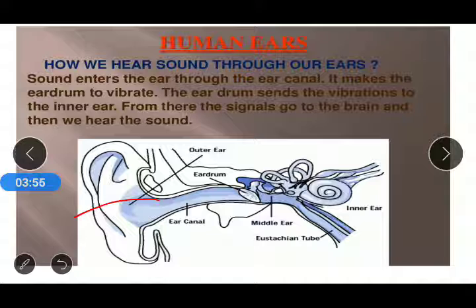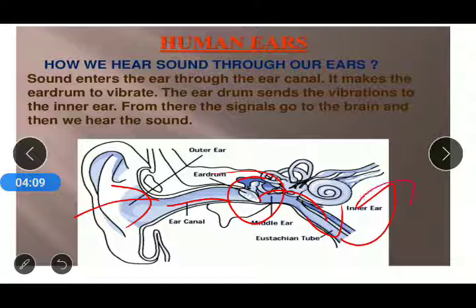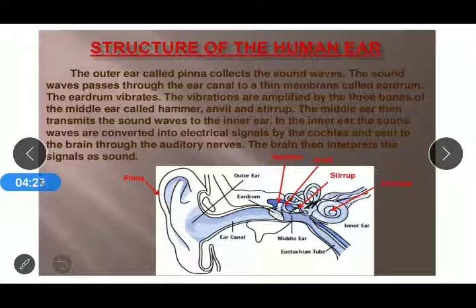So first of all, the sound enters from the outer ear, through which it moves into the ear canal. Then it vibrates the eardrum. Those vibrations are transferred to the inner ear. From the inner ear they go to the brain, and from there we are able to hear the sound. That is the common mechanism by which, with the help of the human ear, we can hear sound very easily. Now we will go through the basic structure and the names of the different parts of the ear.